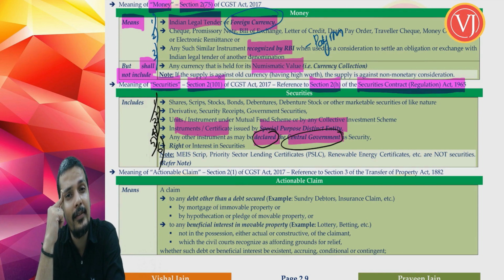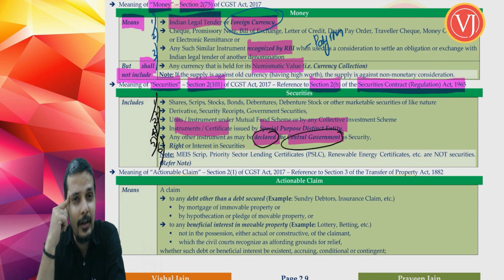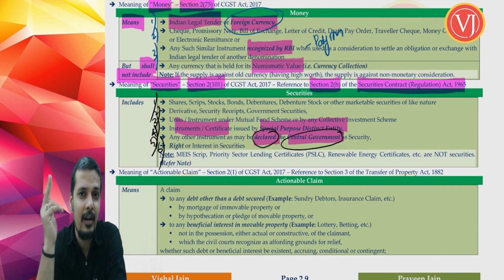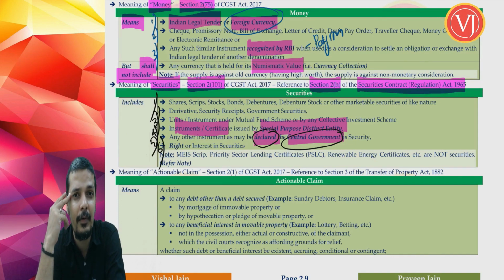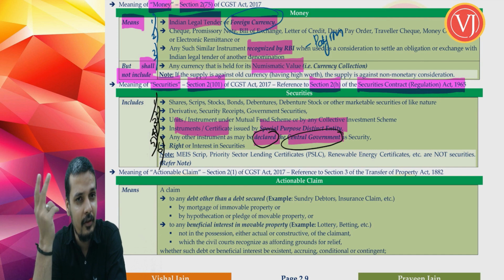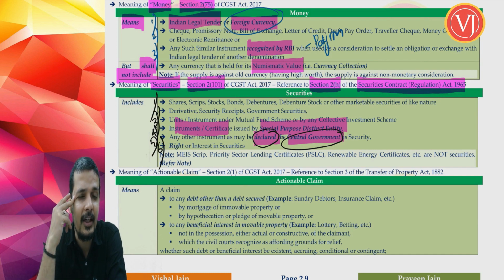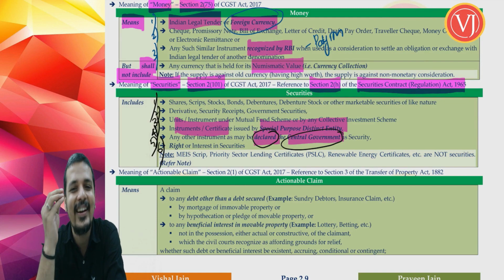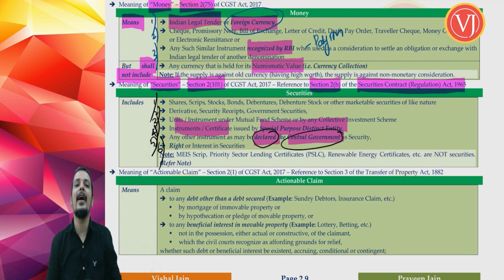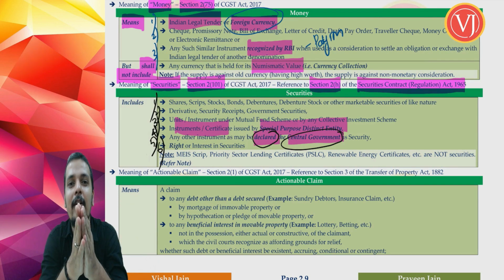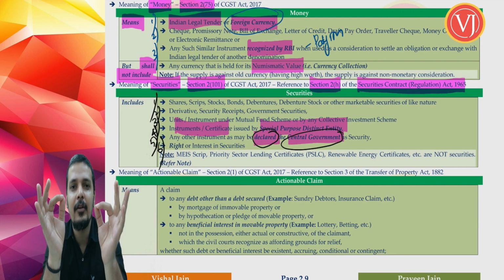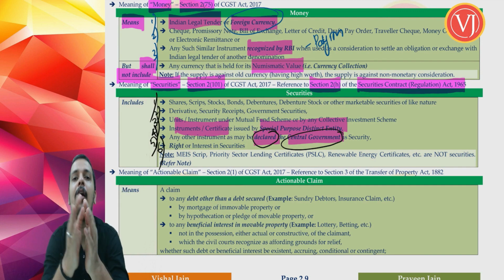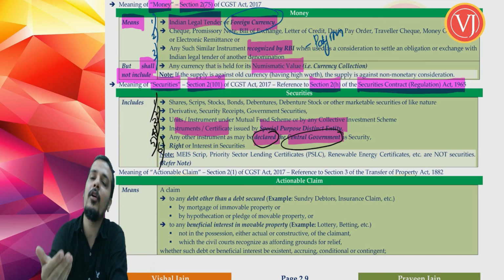If I were to tell that securities include shares, scrips, bonds, debenture, stock, marketable securities, derivatives, security receipts, government securities, or any instrument of mutual funds or collective investment scheme, or instruments of certificate issued by special purpose distinct entity, or any other instrument which is declared by central government as security, it doesn't really make sense, friends. Correct? You are not here to show your by-hearting skills. So you have to be very clear. You have to divide it one by one. Once you do that practice, I am going to help you in that breakup.